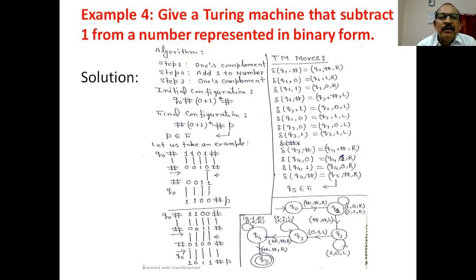And it moves in the left direction. If this is encountered, we again move in the right direction. Now we are going to step 3. We are going to implement step 3. Now we convert this 0 into 1, next 0 into 1, next 1 into 0, next 1 into 0. And if this is encountered, we move in the right direction, and this is the member of the final states. Is it clear?